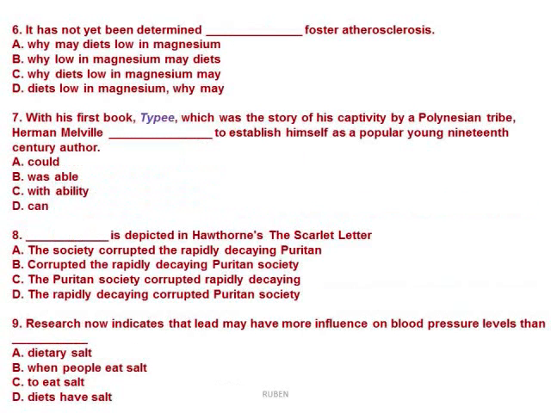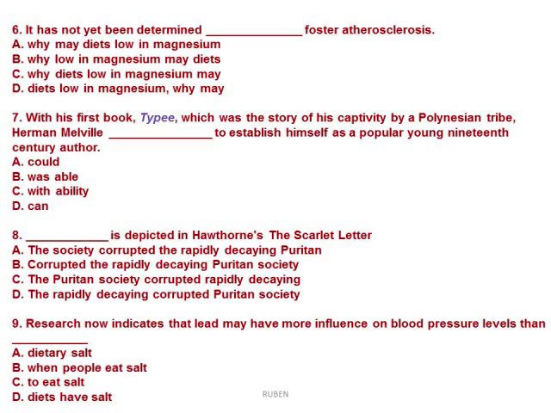Number 6. It's a kind of word question, because in the options we have why, and again why in letter D. Let's check. It has not yet been determined, and we need the word why, or the adverb why, to start the next structure. Possibles A, B, and C. It has not yet been determined why diet low in magnesium may foster atherosclerosis. So it's letter C.